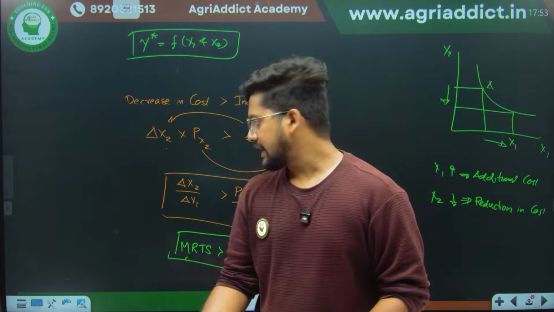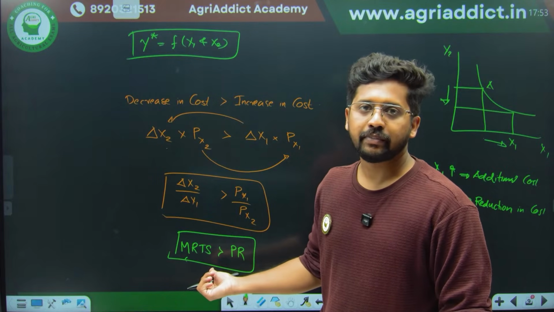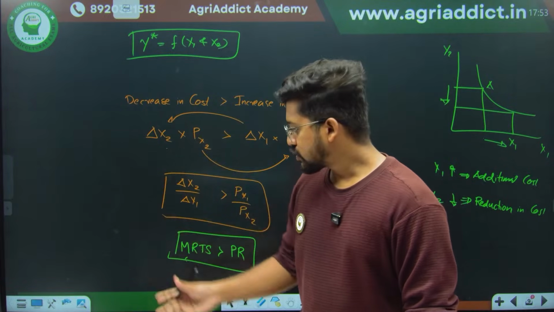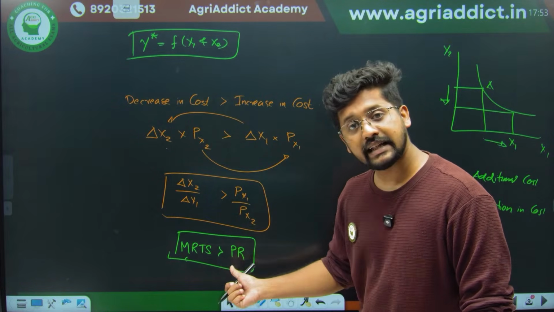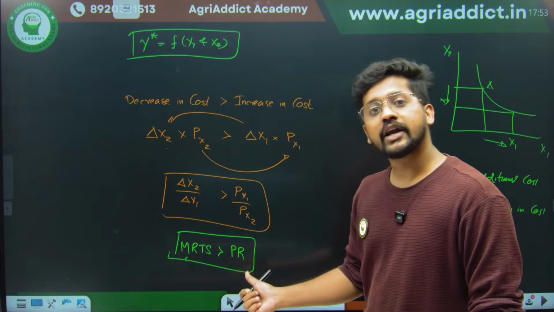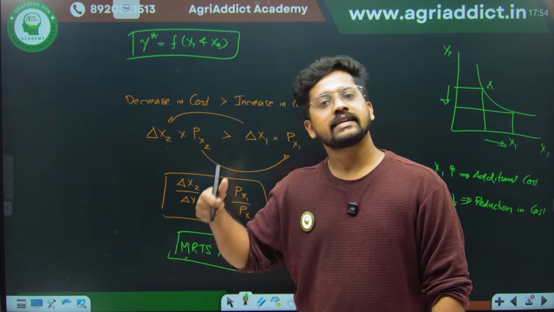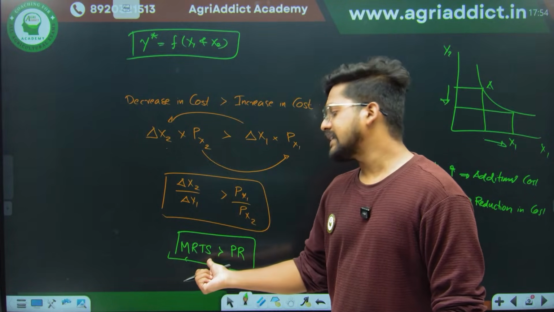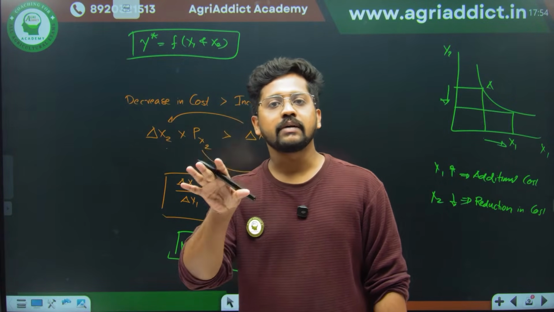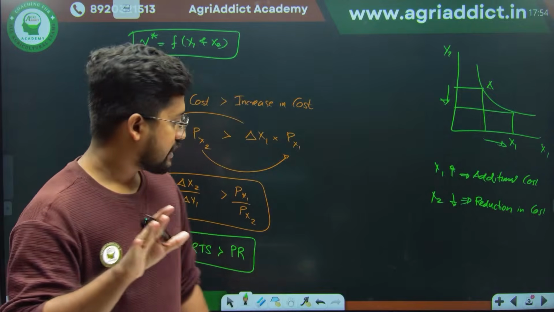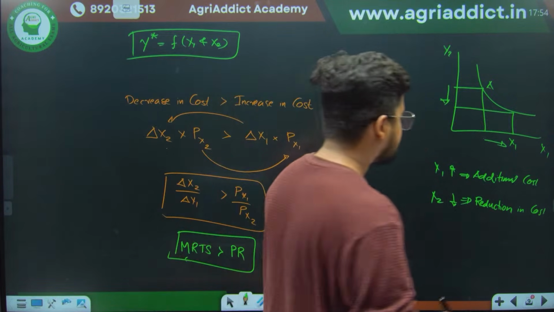Simply you can just learn that marginal rate of technical substitution should be greater than the inverse price ratio, but this is the idea. As long as your marginal rate of technical substitution is greater than the price ratio, you can go on substituting the added input for the sacrificed input. Once the marginal rate of technical substitution is equal to the price ratio, your substitution stops there. So this is how you are arriving at the principle of factor substitution.